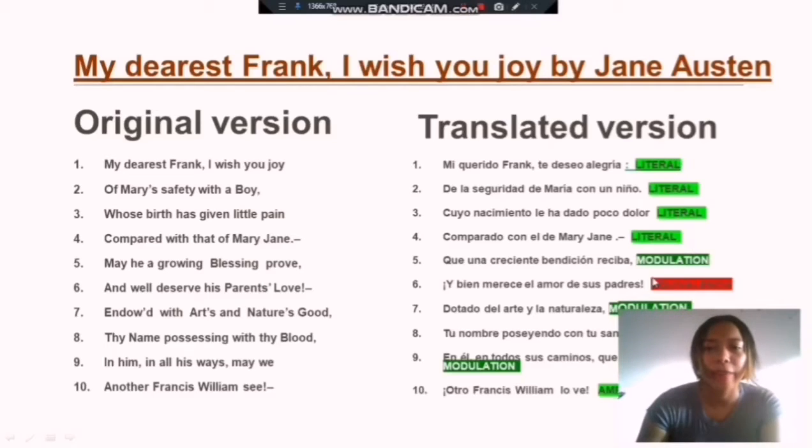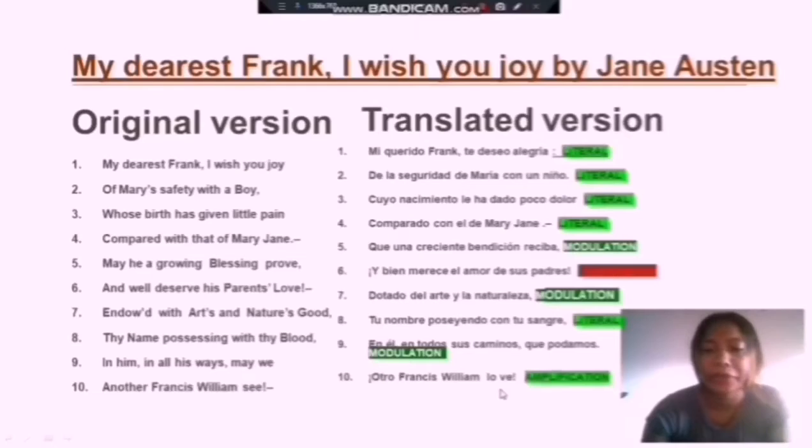Then we have modulation. Here, may he a growing bliss improve, que una creciente bendición reciba. Modulation is about changing the form of the text by introducing a semantic change or a perspective. That's what we saw reflected here, and also in the seventh line where it says, and though with arts and nature's God, dotado del arte de la naturaleza.